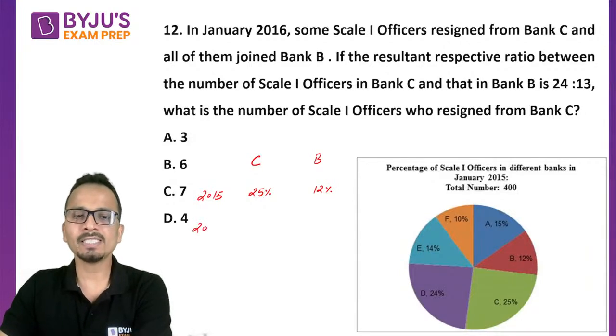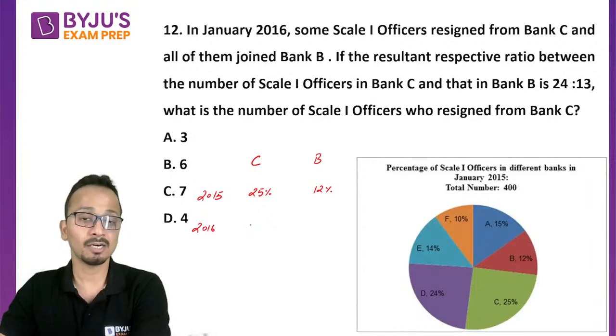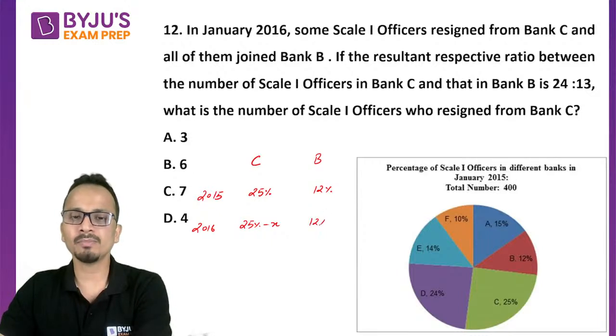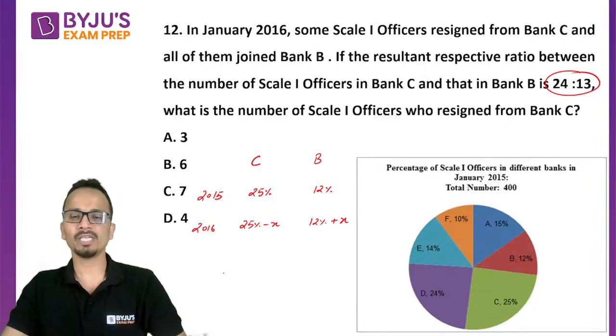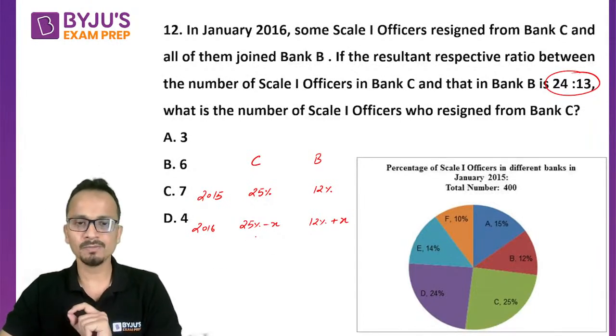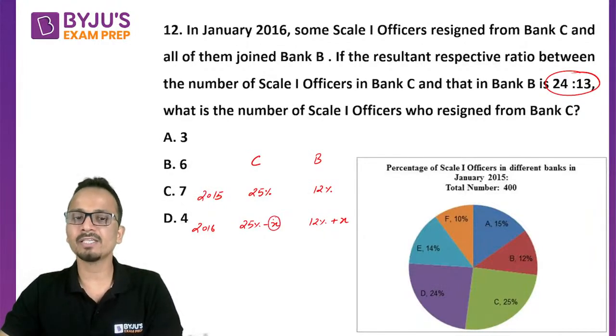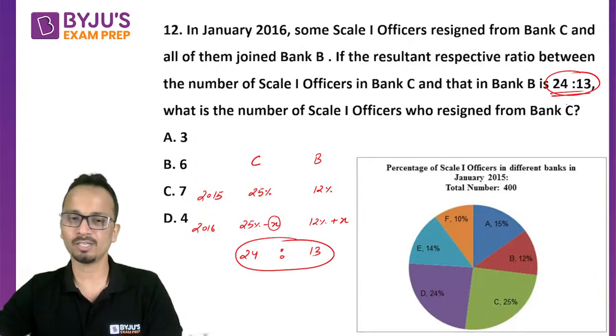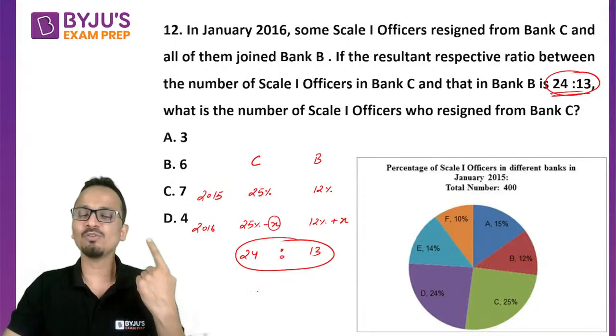In 2016, what happened? Some employees resigned from C. So from 25%, something is subtracted for C. So 25% minus X, and all of them joined bank B. After that, the ratio became 24 is to 13. Just by observation, if the value of X is 1, then 25 minus 1 is 24 and 12 plus 1 is 13. This is the final ratio I am getting, 24 is to 13. So I can say that the value of X will be 1.